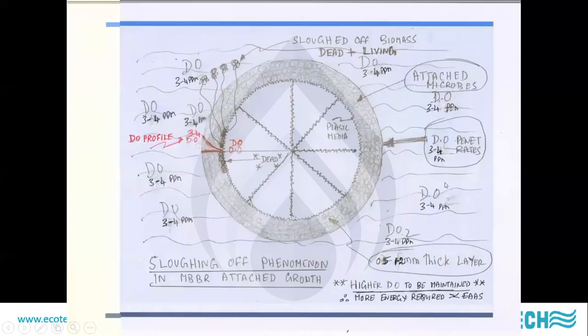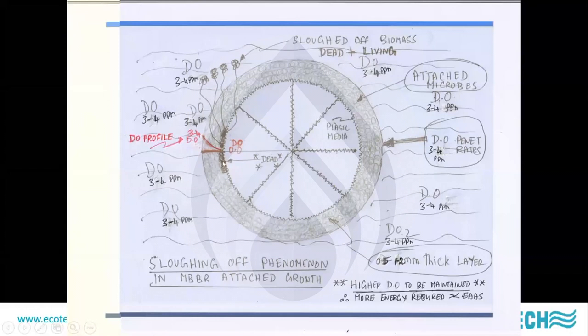So this is a small sketch which shows why you need to maintain a high dissolved oxygen of 3 to 4 ppm. From the bulk liquid, which is the MBBR tank, and this is the plastic media, on the surface there's a film growth here. There is a DO profile which starts from 3 to 4 ppm in the bulk liquid, and as it enters the film, the dissolved oxygen is consumed by the intervening film and the bacteria, and by the time it reaches the plastic media surface, the dissolved oxygen becomes zero, at which point these microbes at the plastic surface die.